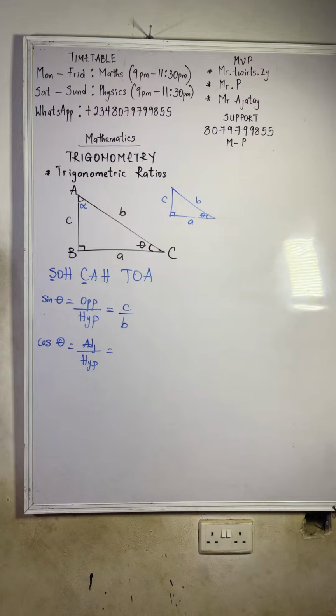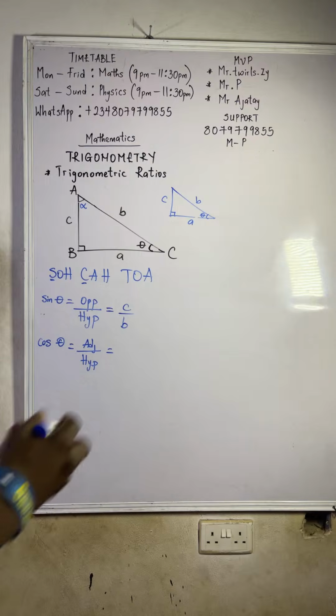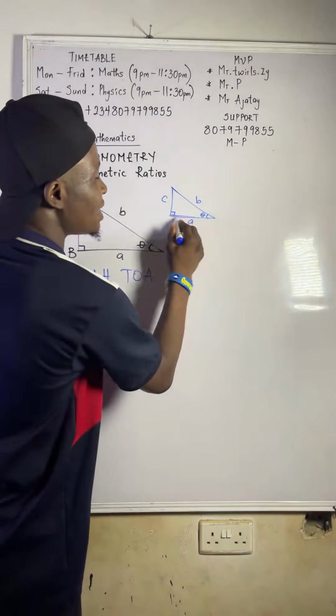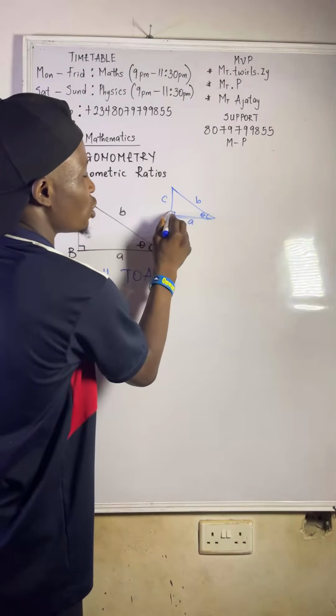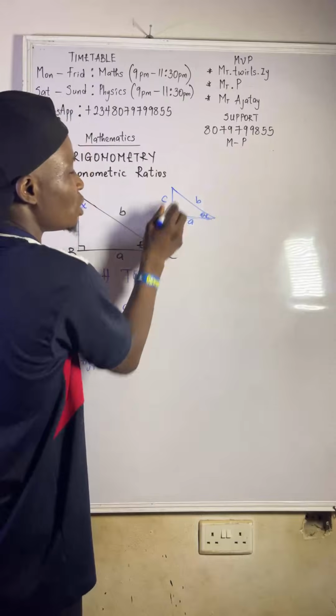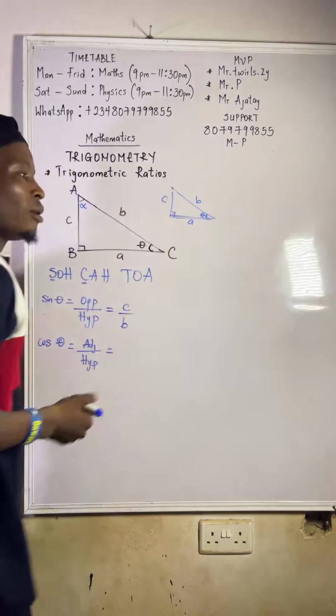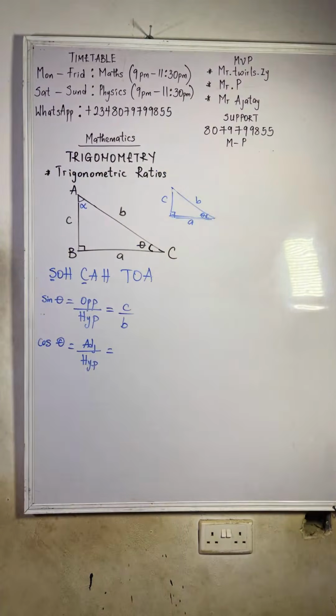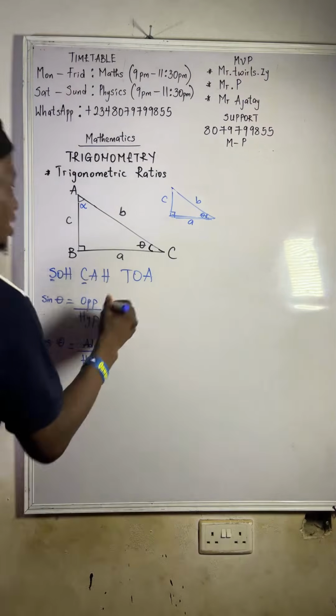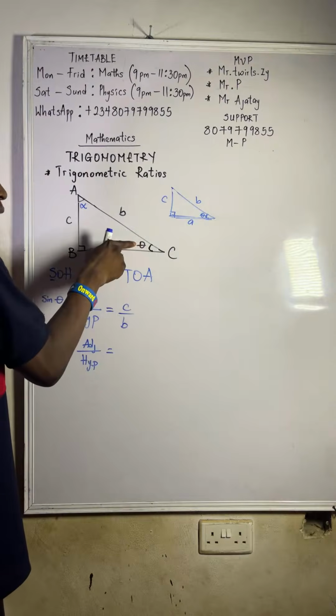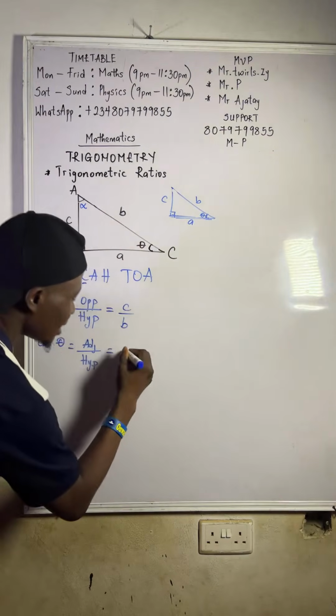Look at it. The side that contains your angle and your 90 degree. This is the side here that contains your 90 degree and also the angle. If you are picking here, does this side contain the 90 degree? No. So which side contains your 90 degree and your angle? That is A. Since I'm dealing with this angle theta, my adjacent here is A.